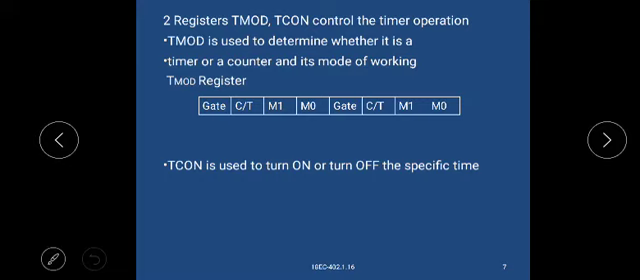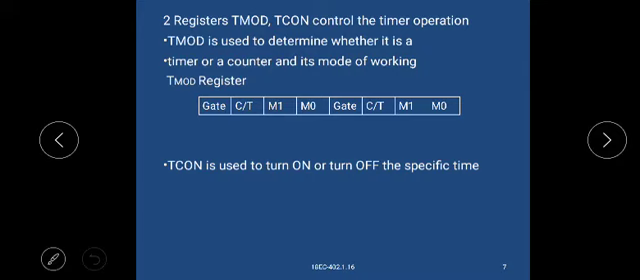The TMOD register. At the LSB are M0, M1, counter or timer, and gate. Next come M0, M1, counter or timer, and gate. This is the TMOD register.